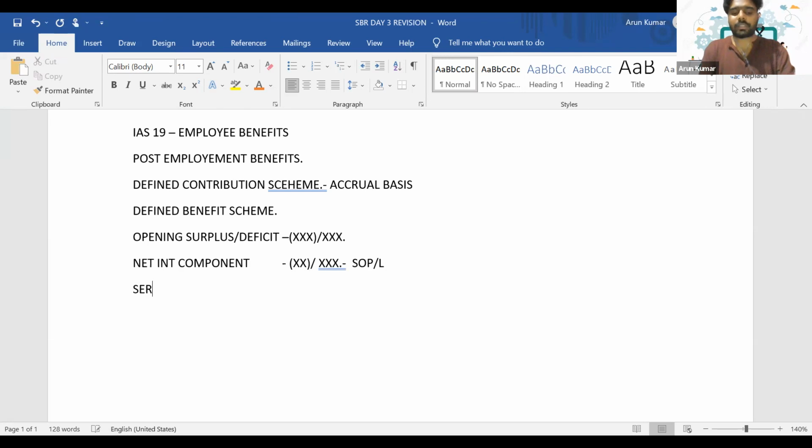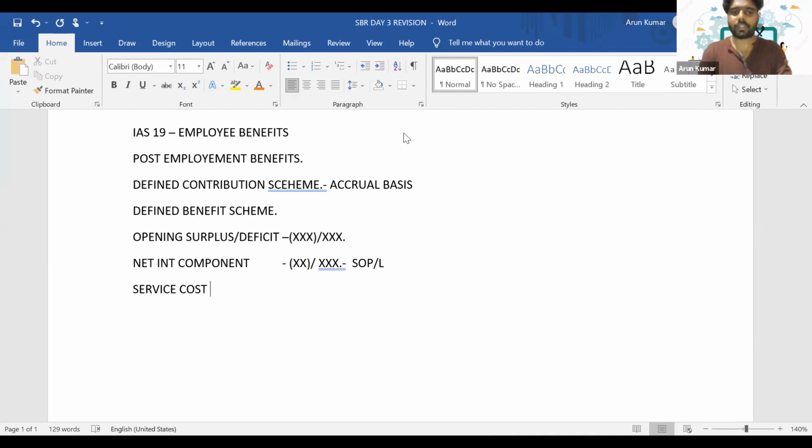Then we have something known as service cost. So what do you mean by service cost? It's the present value of the payment which you have to pay with respect to the current year service that we received from our employees. But are we paying it right now? No. Even though it's our expense for the current period, we are paying for it in the future. So service cost, especially the current service cost, is the present value of future cash flow that we have to pay with respect to the service that we have received from our employees in the current period. Are you getting it?